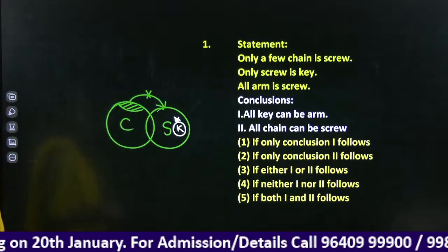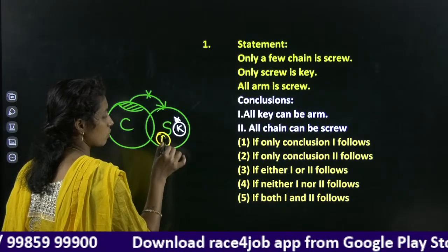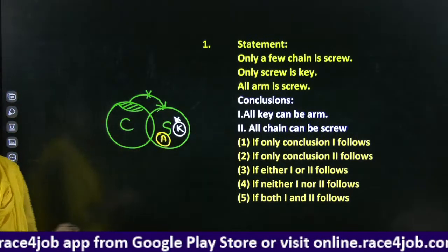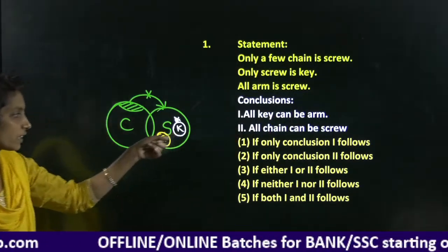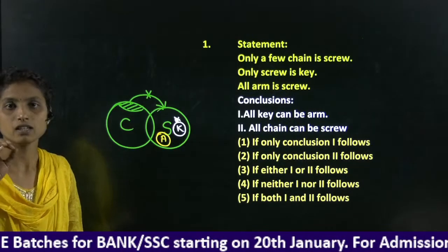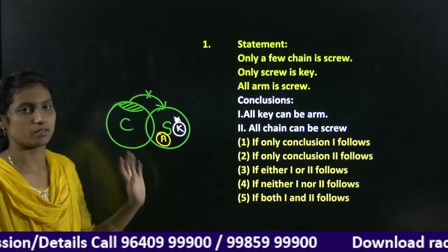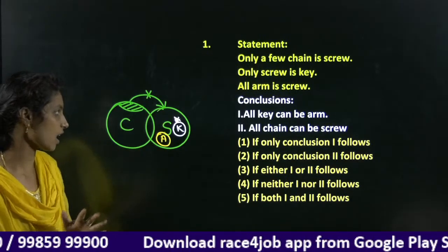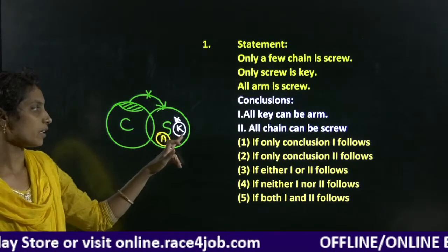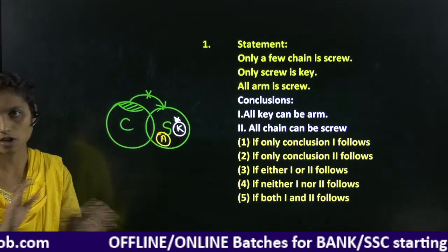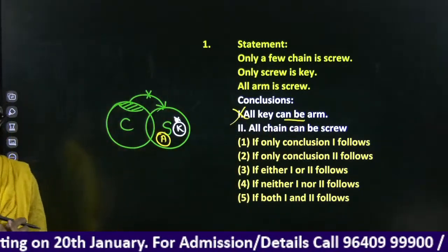All alarm is screw. Here we have a Venn diagram like this. Look at conclusion 1. All keys can be alarm. There is no relation. Only the keys and the screw should be related. Screw is key means all keys are screw is mentioned. Internally, alarm and key are inside the screw, but it should not be related. There are completely negative relations. Possibility does not come in a condition-based only statement.